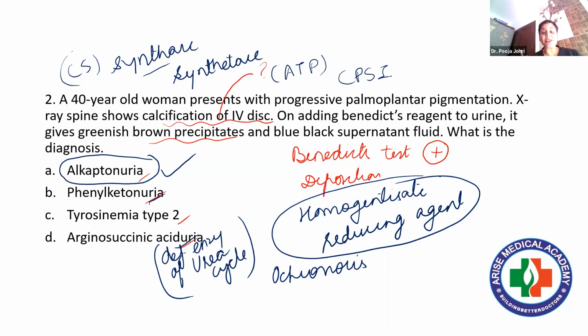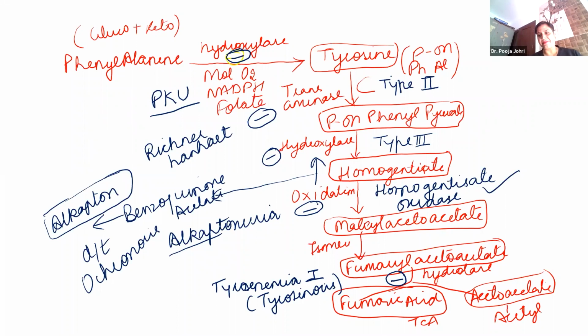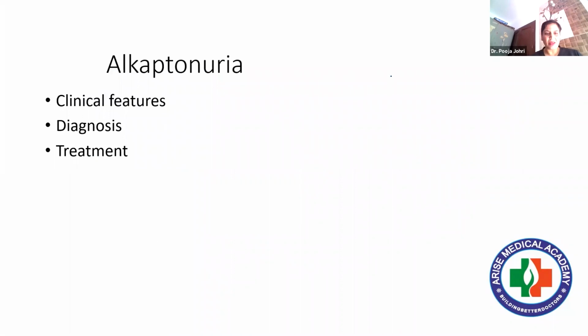Right? So enzymes play a very, very important role in biochemistry. If you miss the definition or the spelling of any enzyme, the whole question will go haywire. Right? So this is simple. The person is suffering from alkaptonuria, and the enzyme deficient is homogentisate oxidase, as you can see here. Then we move over to the next question. Okay, if you look at alkaptonuria, what are the clinical features? Just now I told you there is pigmentation.